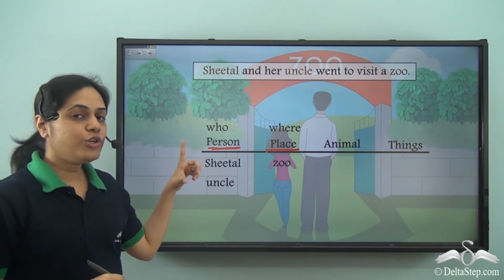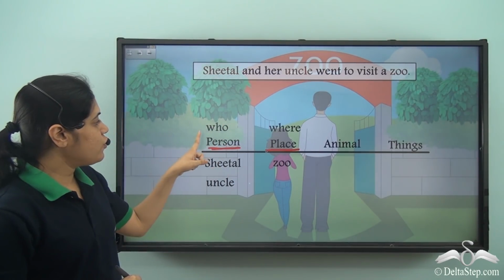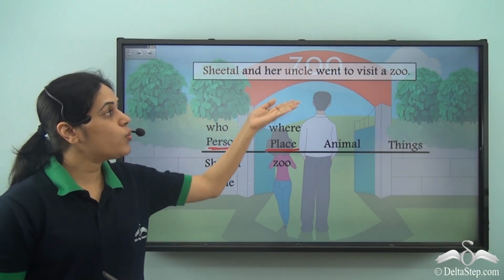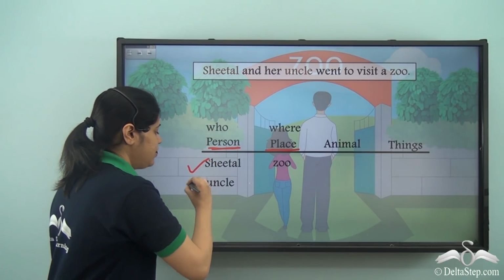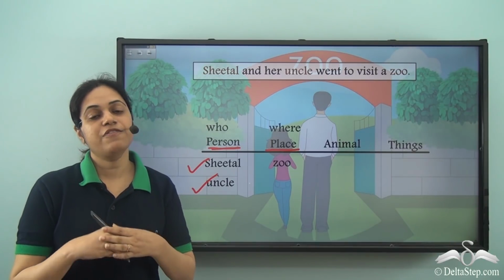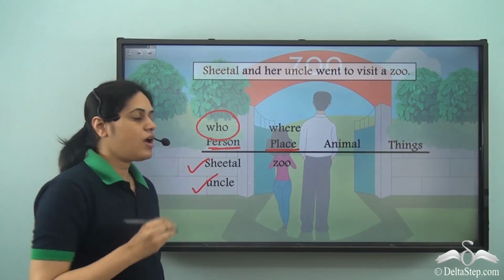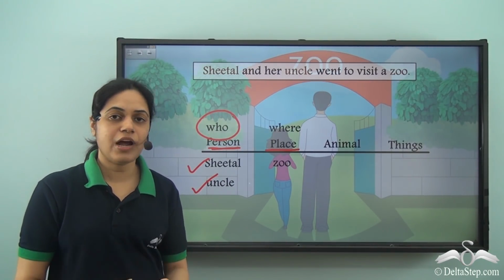Now, how do you find what are nouns in a sentence? So if you question with who. So if I question who went to visit a zoo, I get the answer Sheetal and uncle. So the words which are answers to questions starting with who are actually names of persons and so they are nouns.